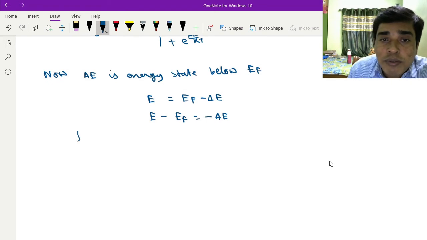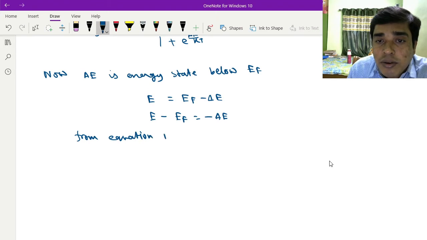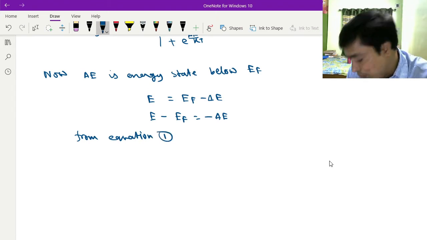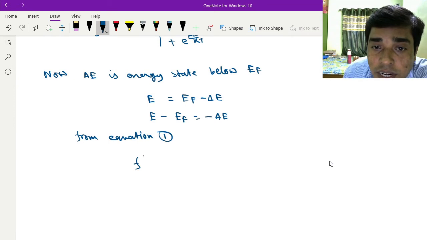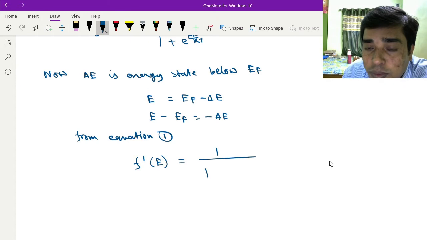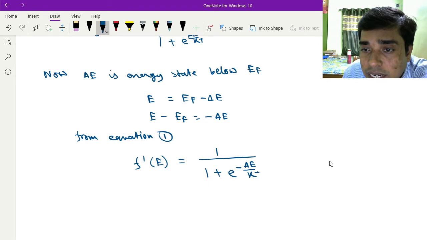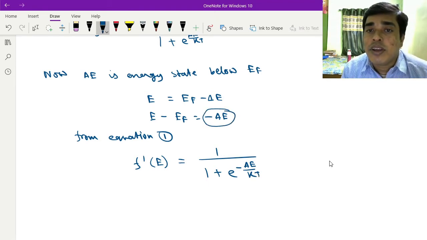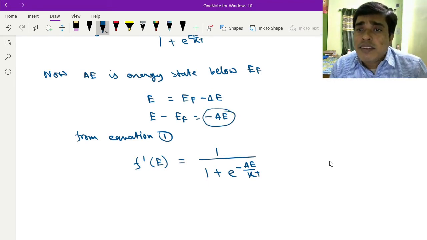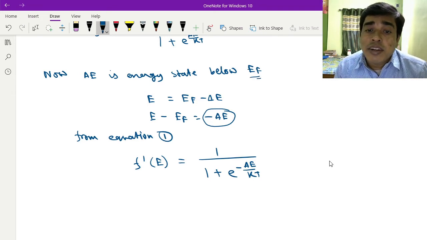From equation number 1, the function F(E) can be written as 1 / (1 + e^(-ΔE/kT)). So now ΔE is the energy state below EF, and the probability of finding an electron at the energy state ΔE below EF is given by this.